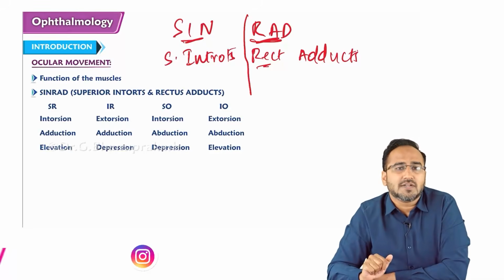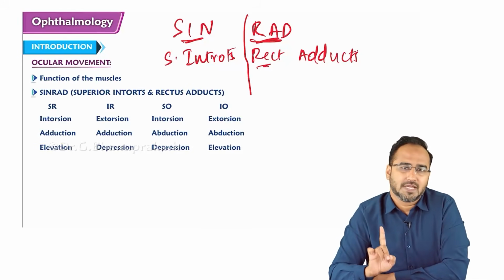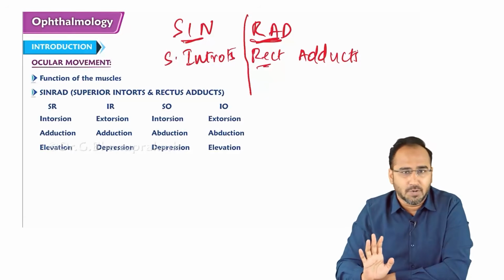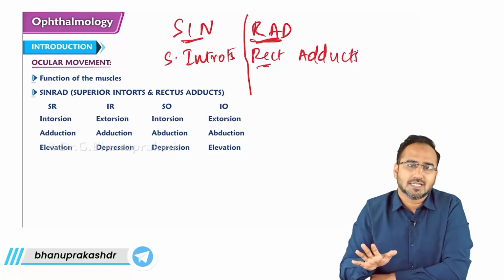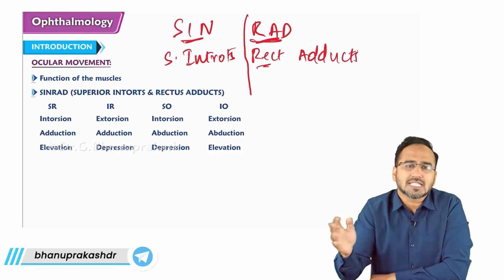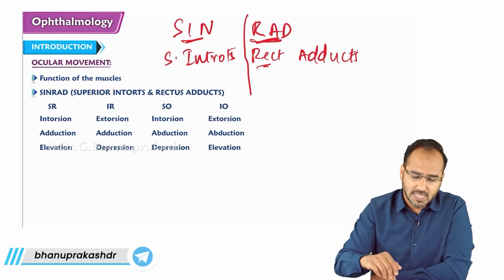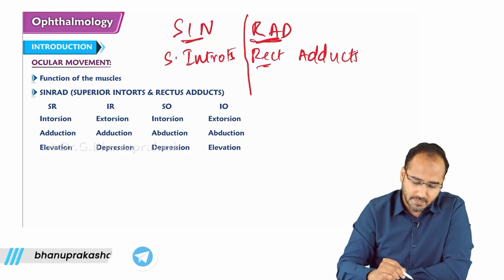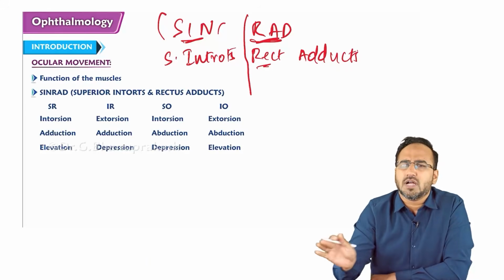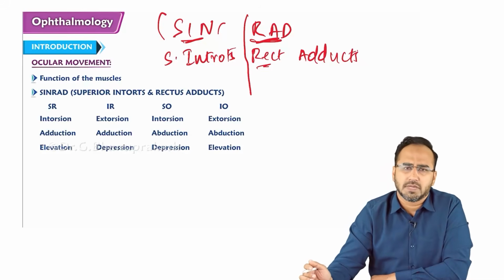So one function we can remember. If it is rectus, it will cause adduction. SYNRAD is the mnemonic, guys. Rectus adducts. If it is oblique, it will cause abduction. Now guys, look over here. If you just remember this mnemonic, you can easily remember all the muscle functions.